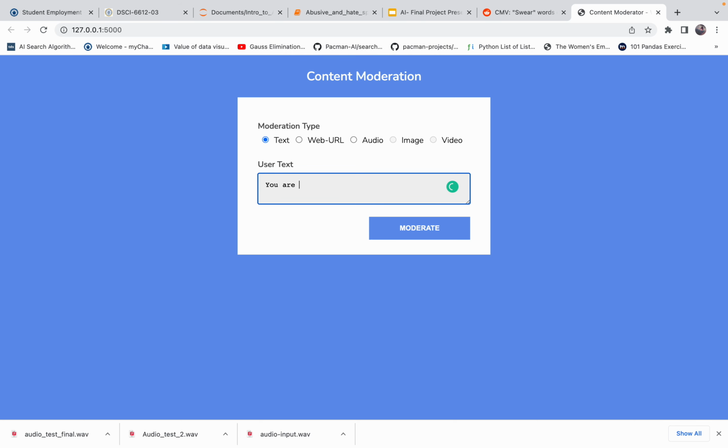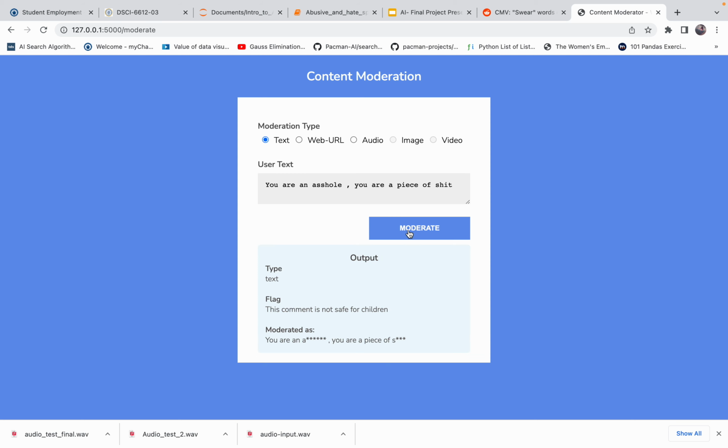Let's enter some abusive content. So we click moderate and we get that this comment is not safe for children and it has been moderated as this. We have censored the abusive word.